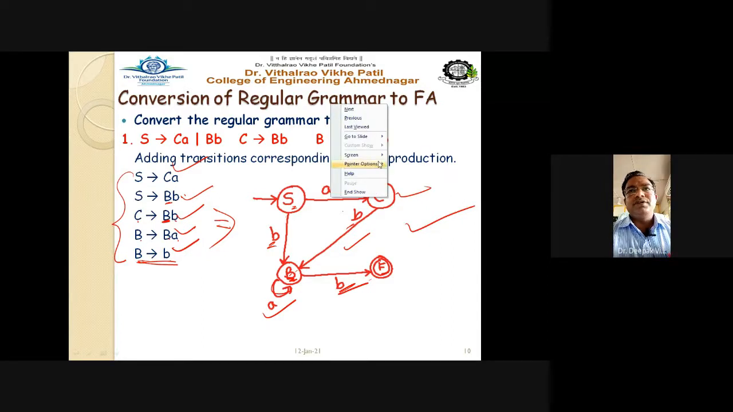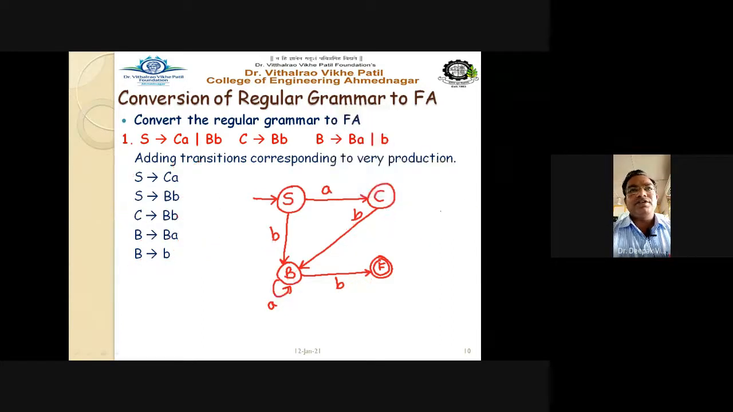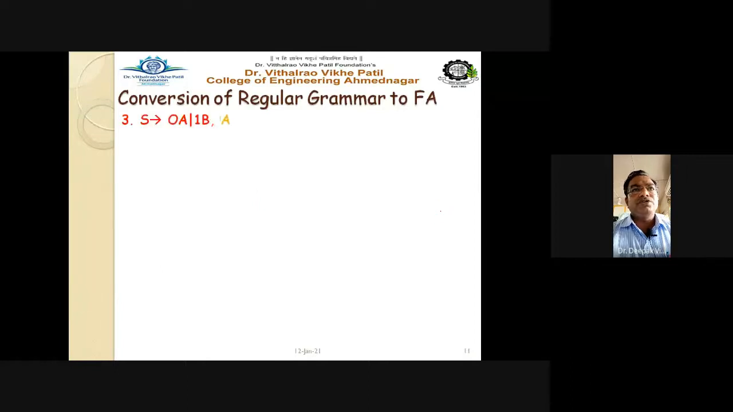So it is very simple. You can easily draw this automata with the given production rule. So let us go for the next one. Now write down all the transitions.